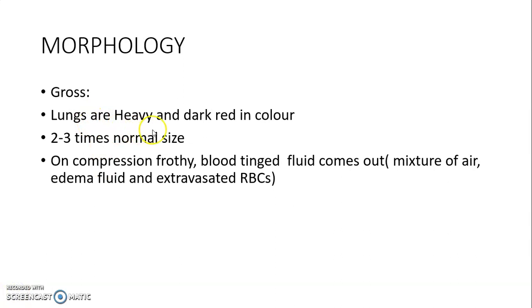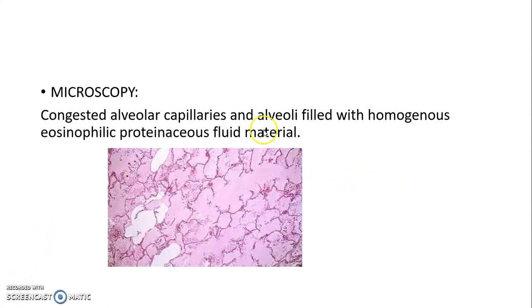Grossly, the lungs are heavy and dark in color. They are 2 to 3 times normal size. On compression, frothy blood-tinged fluid comes out. That is the mixture of air, edema fluid, and extravasated RBCs. On microscopic examination, the alveoli are filled with homogeneous eosinophilic proteinaceous fluid material along with congested alveolar capillaries.